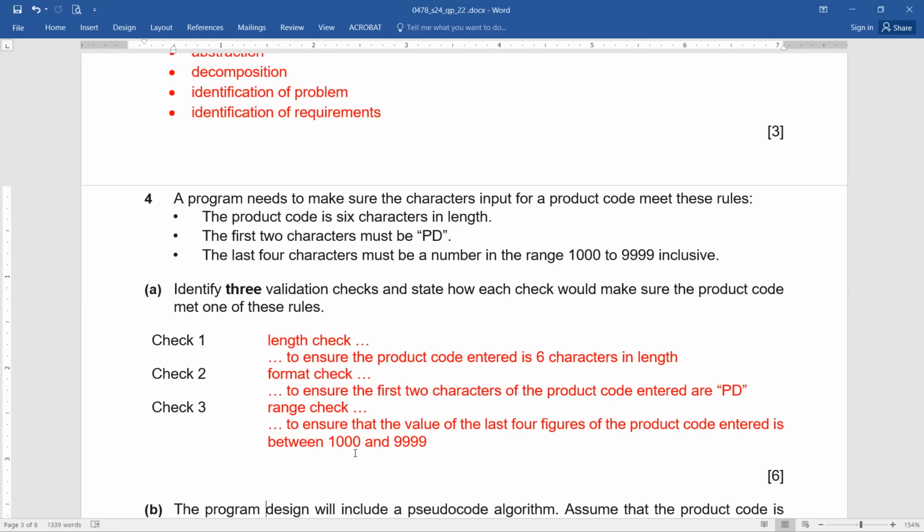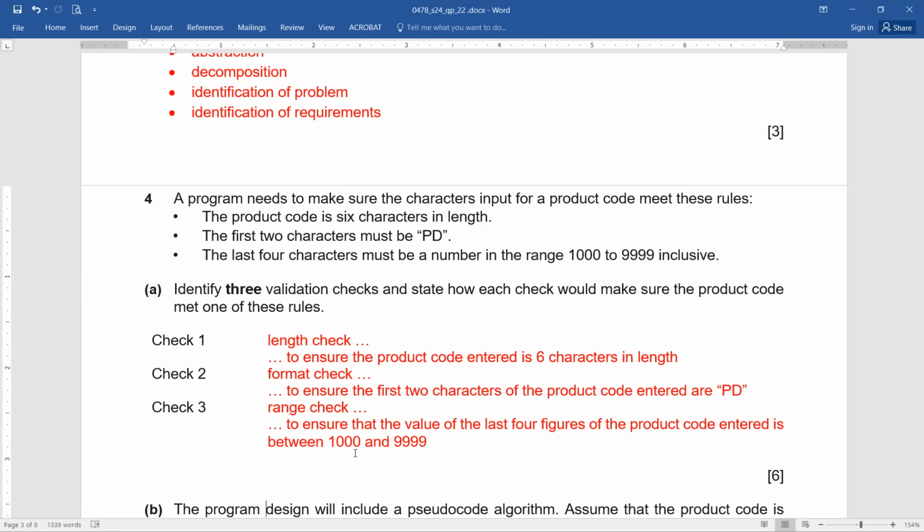You have written format check, fine, but don't write the reason as a general statement. You should take the material from your question, and the question says the first 2 characters must be PD. So write: to ensure the first 2 characters of the product code must be PD.